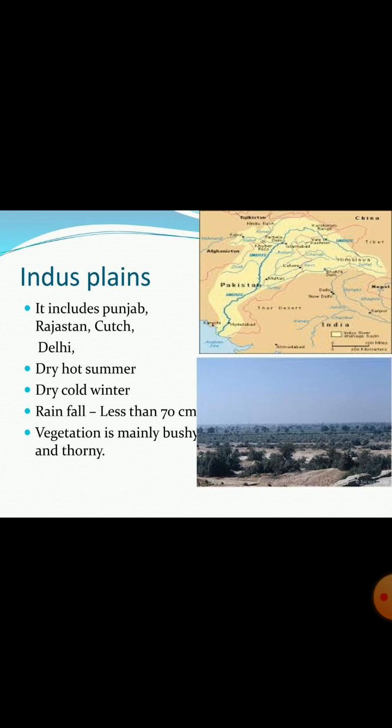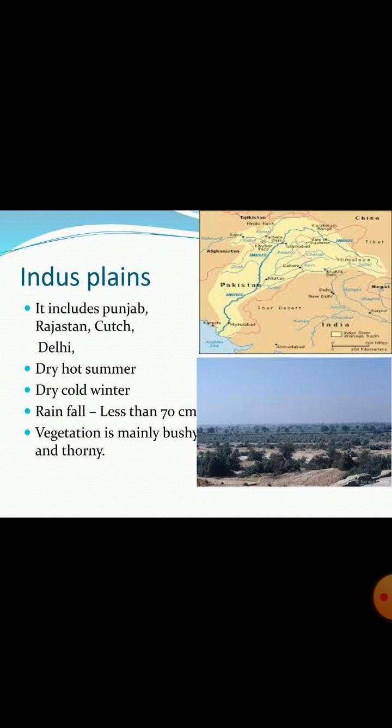The area is plain, arid or sandy with small hillocks found here and there. The climate is very hot and dry in summer and cold in winters, and the rainfall is less than 70 centimeter.